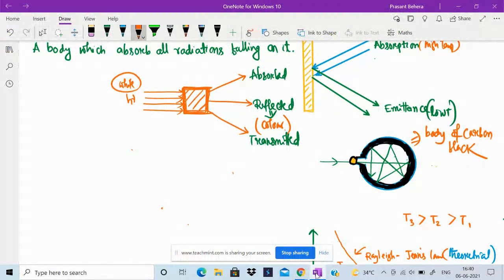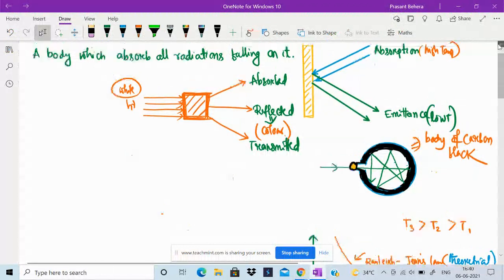Some part of the energy is absorbed by the body and some part passes through it, which is called transmitted light. So when white light falls on an object, three types of phenomena are observed.